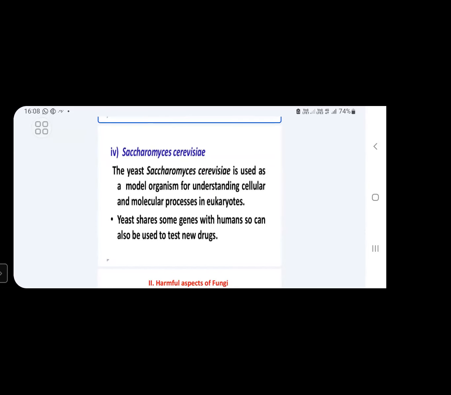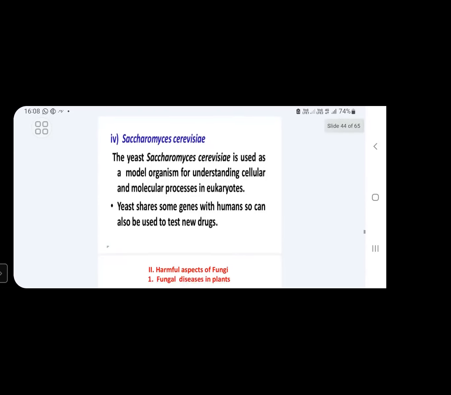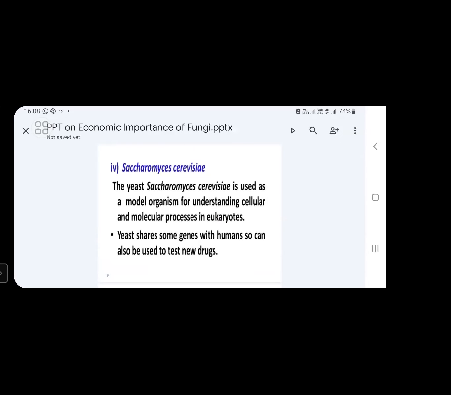Because yeast shares some genes with humans, so it can also be used to test new drugs. For that purpose, yeast is used by scientists as a model organism for understanding cellular and molecular processes in eukaryotes. This is about the useful aspects of fungi.